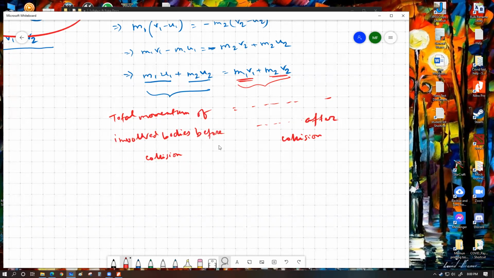What I just did is I renamed this equals sign to exactly what it is equal to. I just said it exactly: total momentum of colliding bodies before collision is equal to total momentum of colliding bodies after collision. That's basically what I said. This equation comes in handy for a lot of different cases, and we're going to see some mathematical expressions for these once we start solving some worksheets and picking up some problems from the chapters. So we don't have to worry about examples for the time being.